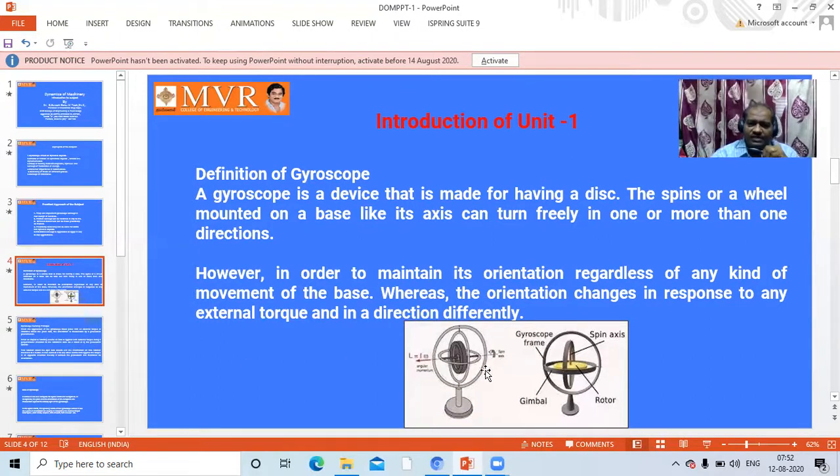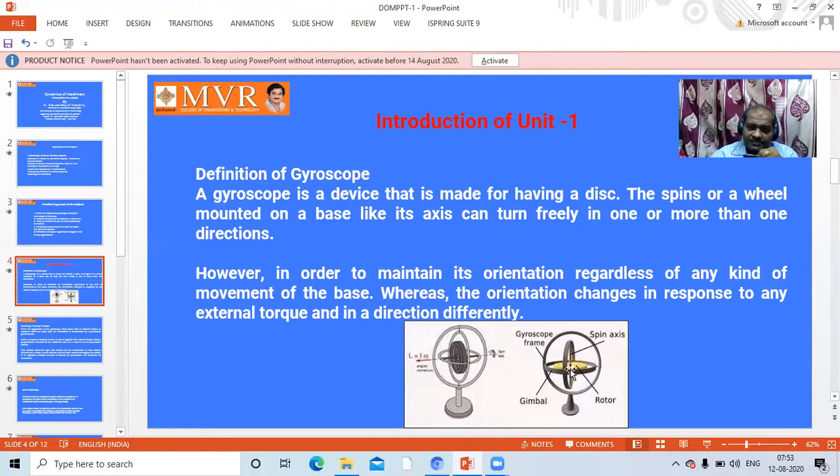If you go for the next one, you can clearly see in the second picture, where my cursor is moving, L is equal to I omega. So this is how the direction will be. If you take the first one, it is called the frame. This is called the gimbal. This is called the rotating mass. This is the base. And another one is called the spin axis.